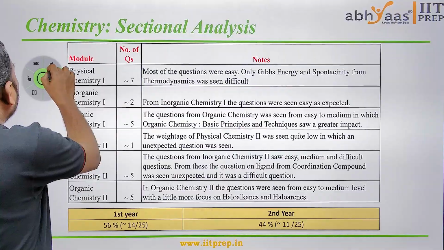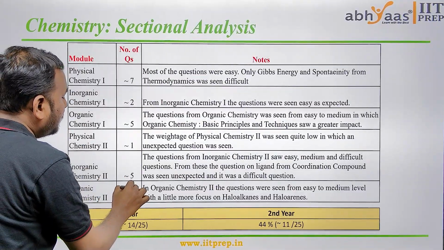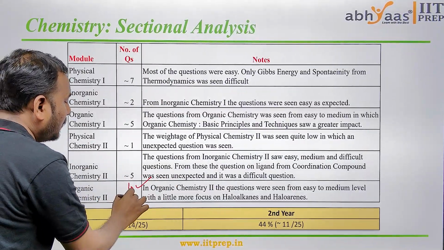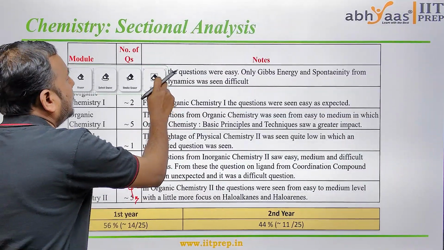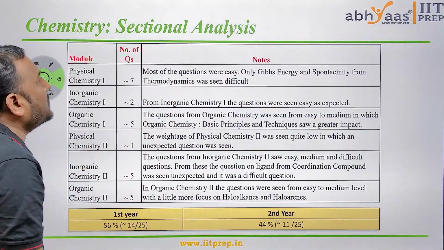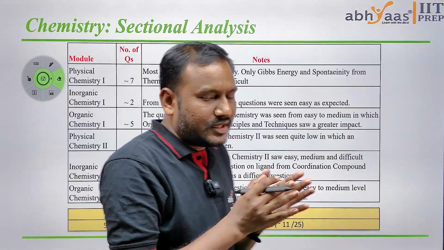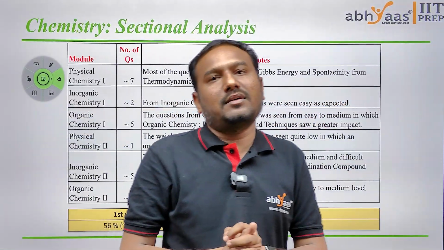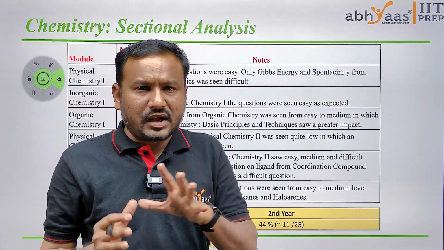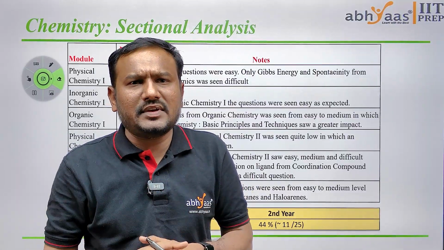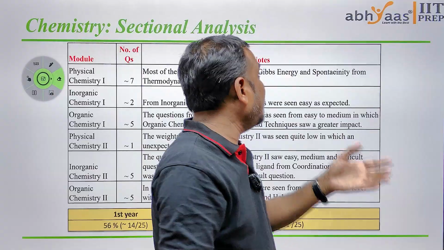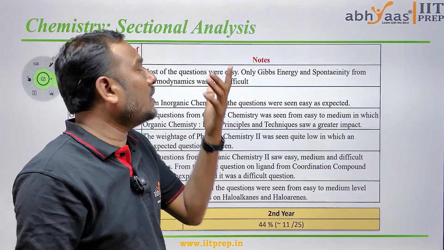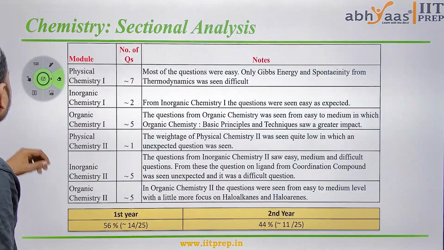Compared to the morning shift, where we had 4 questions, we now got 5 questions in the evening shift. This is our chemistry analysis. If we observe the weightage of the chemistry part, almost all the questions are easy. Compared to the morning shift, the paper was easy only with respect to chemistry. Let's get into the math analysis part.